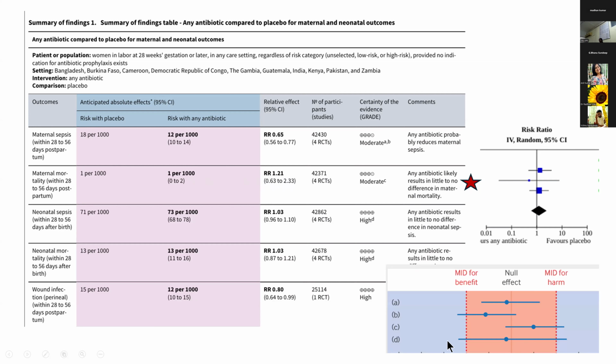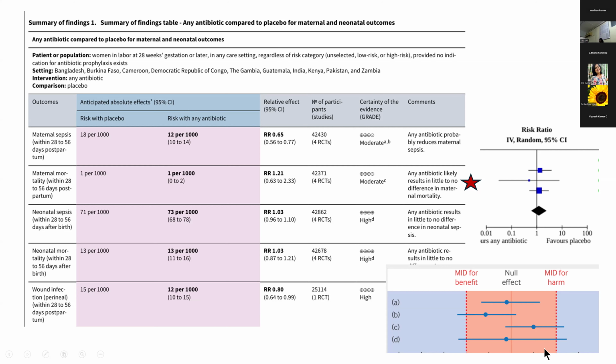Which the authors have done, and they have come up with a moderate certainty of evidence for this particular outcome. Yeah, the study is showing there's no benefit. But if the study had shown no benefit and the confidence interval was within the MID range, then you don't have to downgrade. But now, because the confidence interval is so wide, there's some chance that there could be some benefit, and some chance that there could also be some harm.